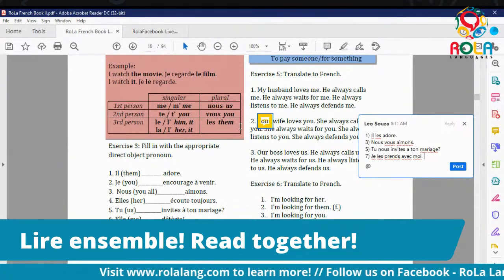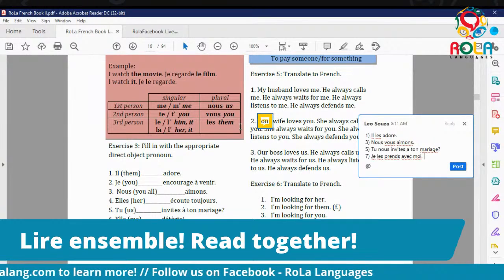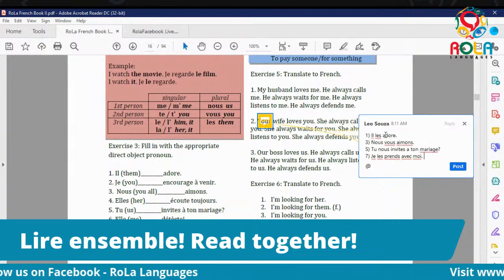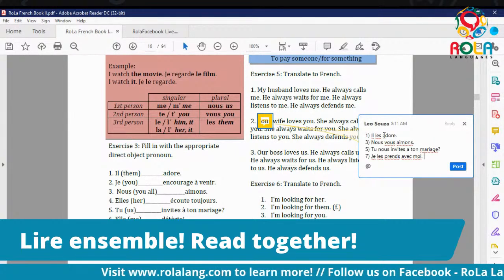So boom. The goal of this exercise was just to figure out what the direct object pronoun is and replace it. And a rule about this is it always goes before the conjugated verb. You never put it after. That's a big no-no in French. So très bien.